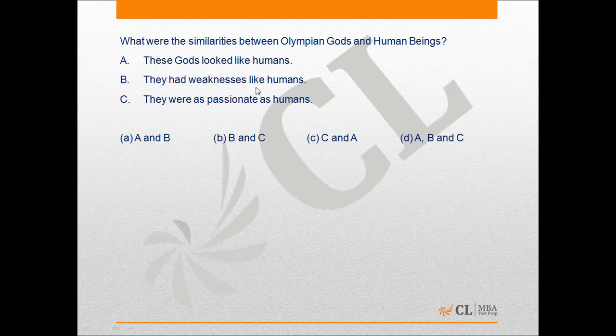Sentence B, they had weaknesses like humans. This is also true. Sentence C, they were as passionate as humans. Now the passage says that they were vulnerable to passions like human beings. This is not the same as being as passionate as human beings. So only sentences A and B are true, and hence option A is the correct answer to this question.